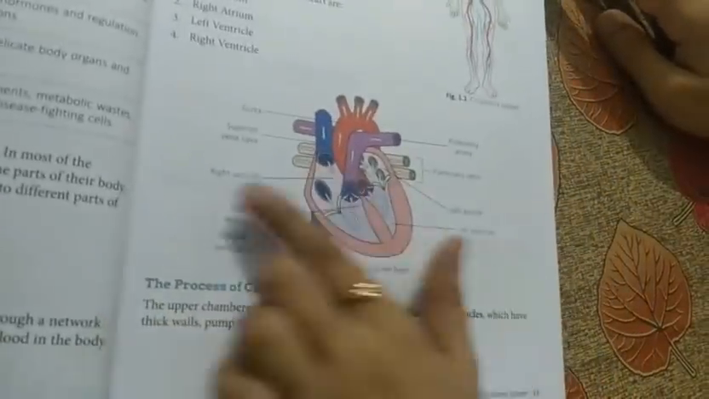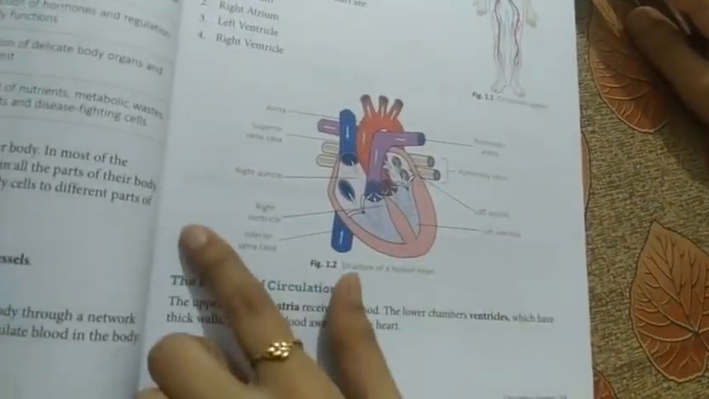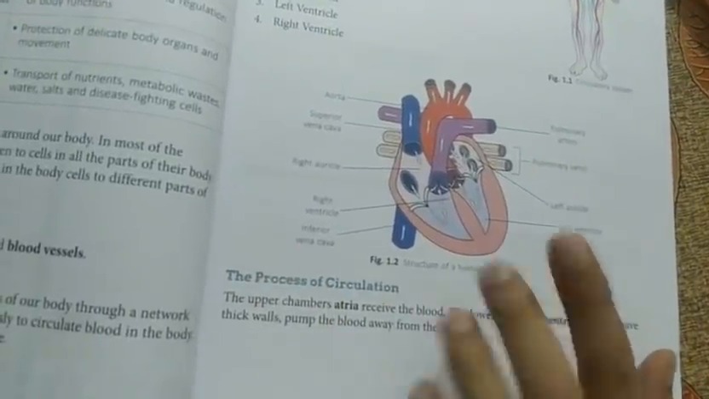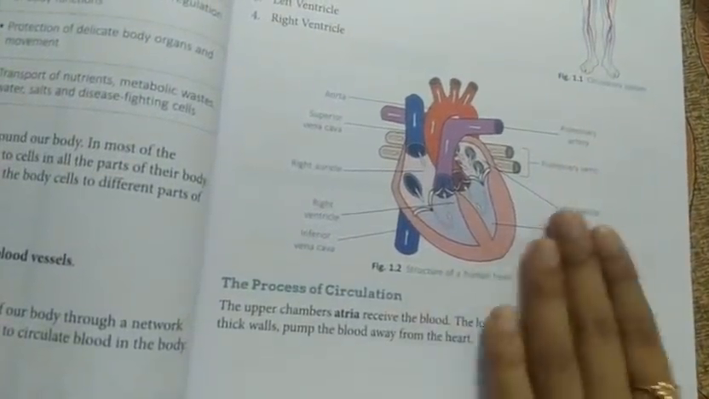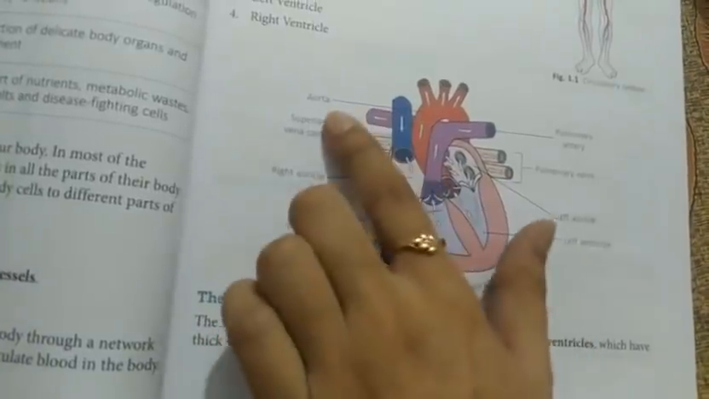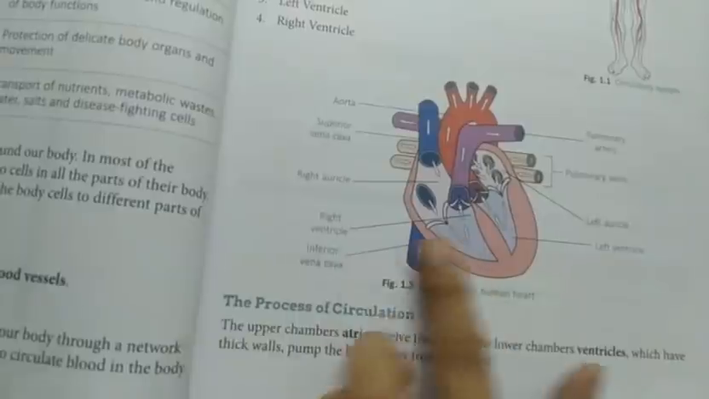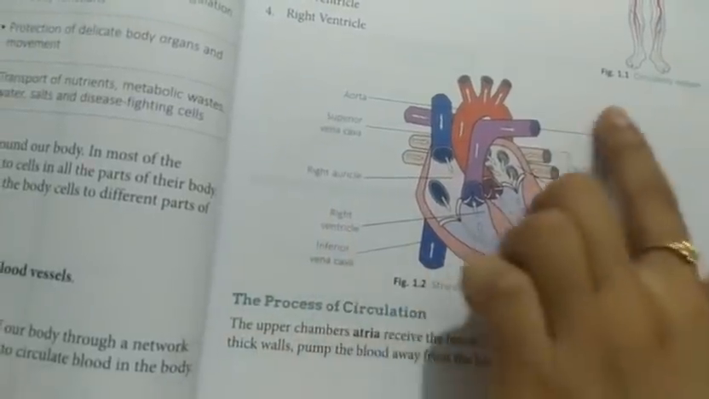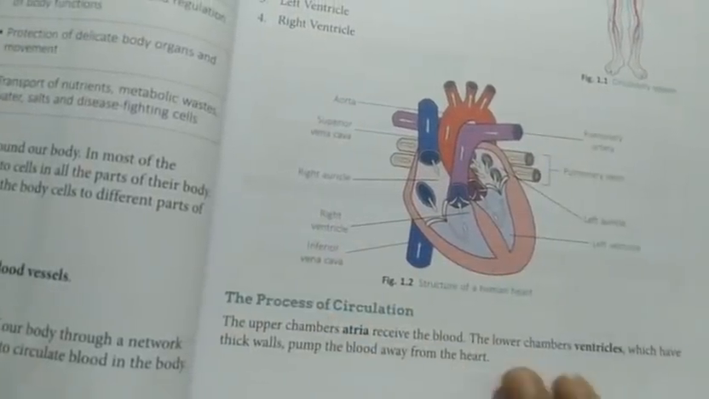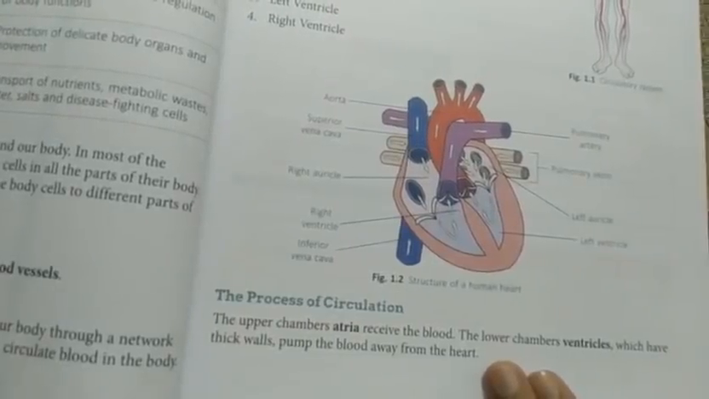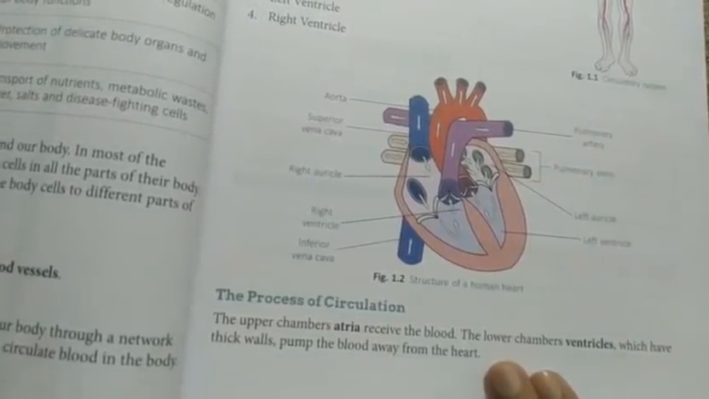Students, here is a picture of the heart shown, and I'll explain it to you now. Just look at the picture and the different labels that are given over here. This figure needs to be drawn in your copy. So let us move now towards the explanation part.